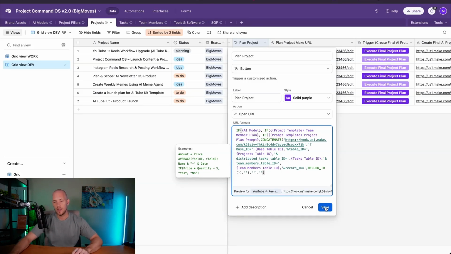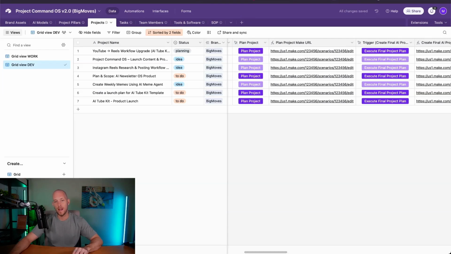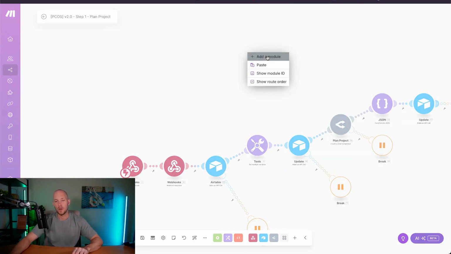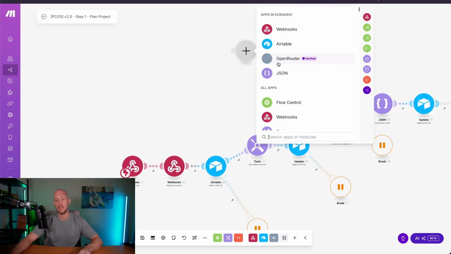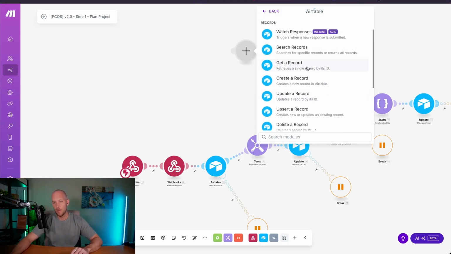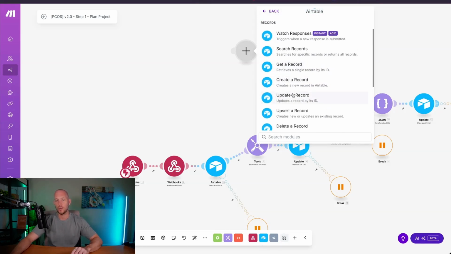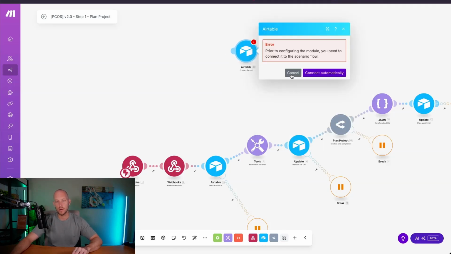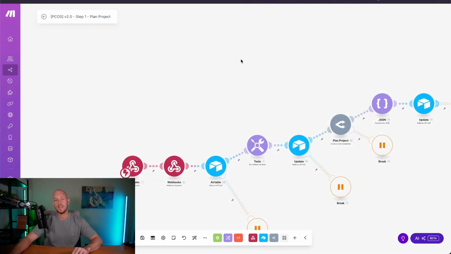This is a little hack that we found after building for 18 months now inside of Airtable and Make.com. What most people do inside of Make.com when building with Airtable is, if they want to get a record, they'll use the get a record module. If they want to create a new record, they'll use create a new record. But the issue with that is, let's say you're building this for clients.